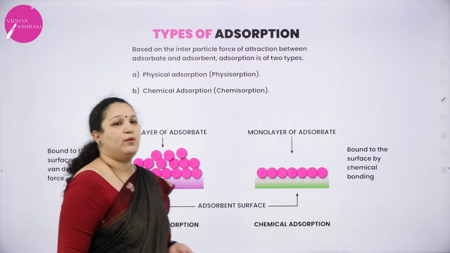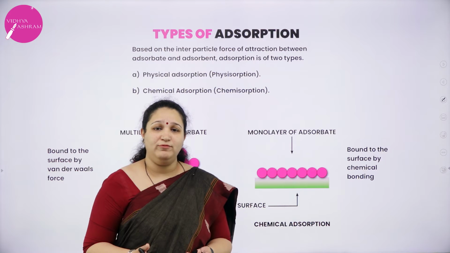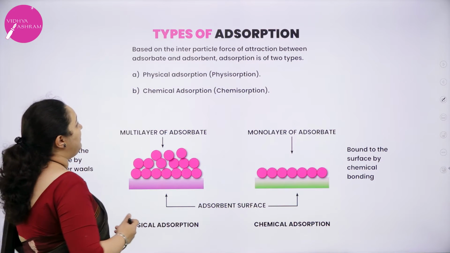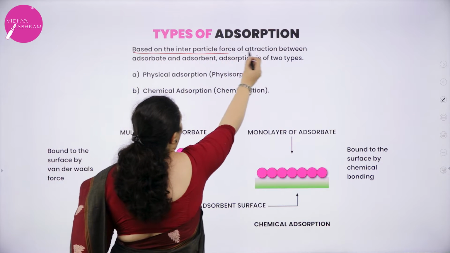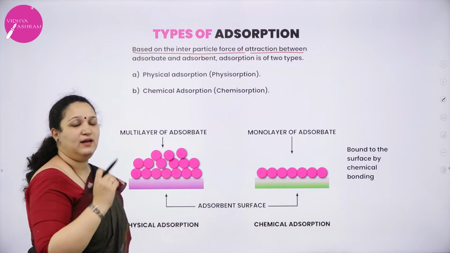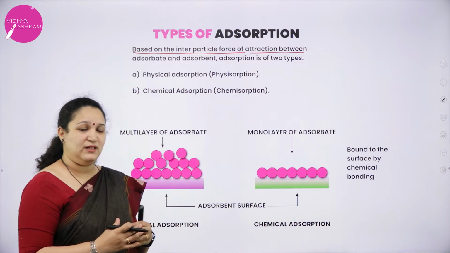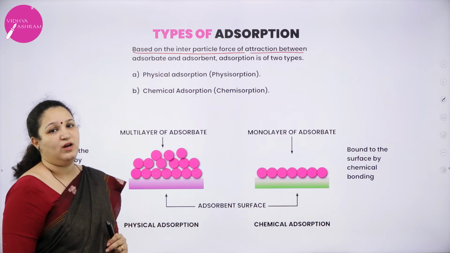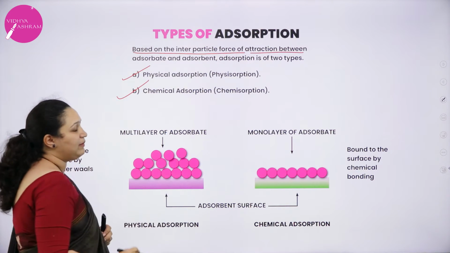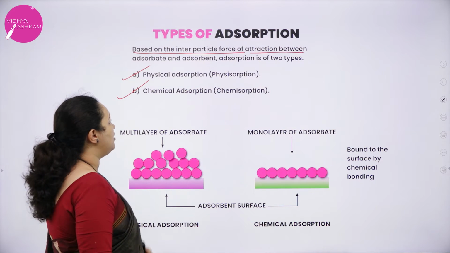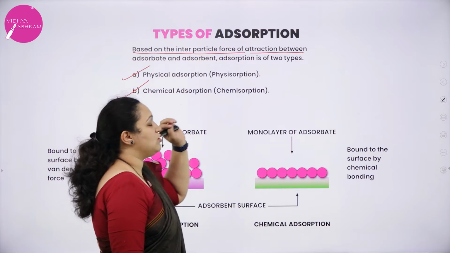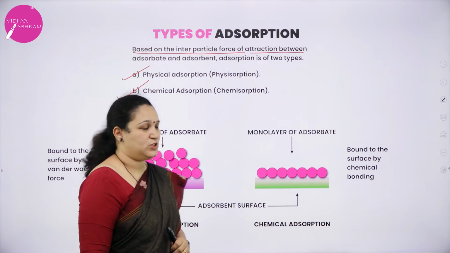Next, we are going to learn about two types of adsorption. Basically, it is based on the interparticle force of attraction between the adsorbate and the adsorbent. Based on that, we have two types of adsorption: physical adsorption and chemical adsorption. Physical adsorption is also called physisorption. Chemical adsorption is also called chemisorption.